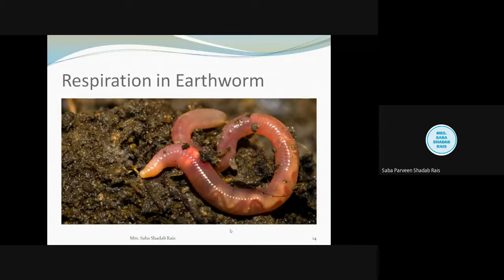Now how does it keep itself moist? Because it is moving or inhabiting the soil, so what makes it moist? So children, earthworm skin has special integument glands and coelomic fluid, and this helps to maintain the moisture on the skin.